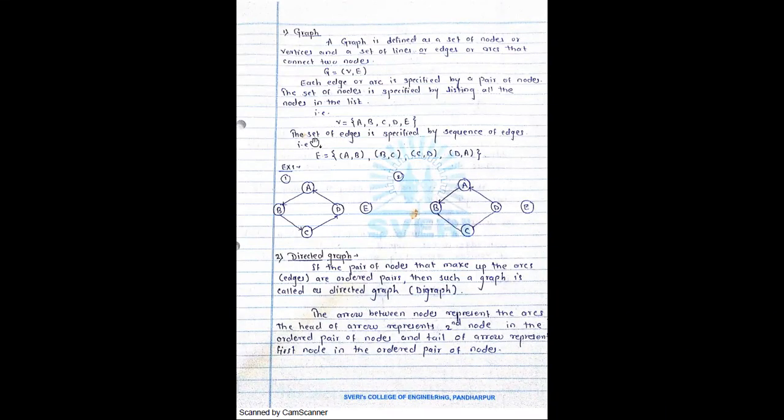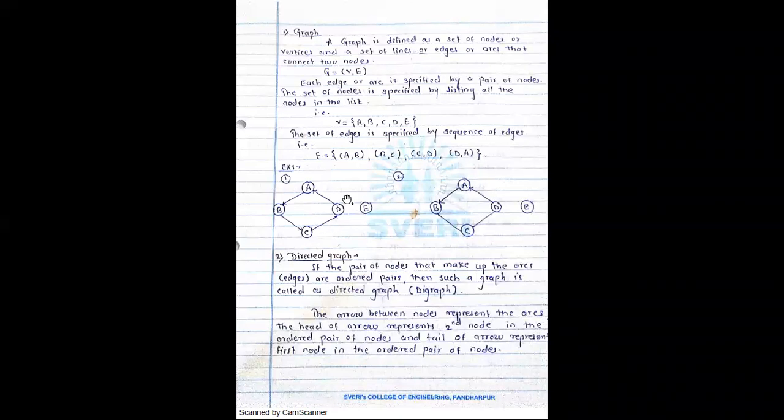Now after that, the set of edges is specified by the sequence of edges, right? A, B, B, C, C, D, and D, A. These are the set of edges we are considering. Now here you can see the examples of directed graphs. Two examples are given. Again, E is not connected with this graph.